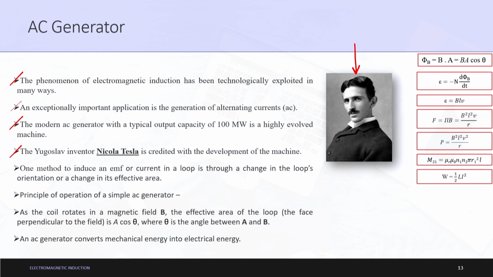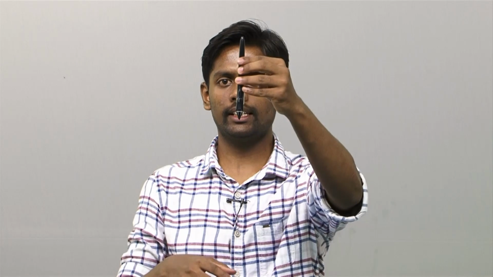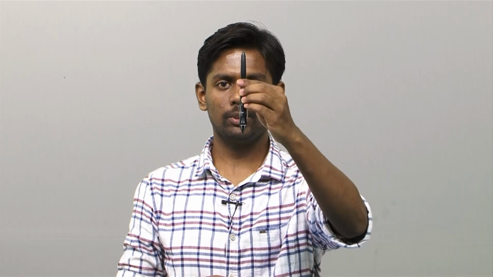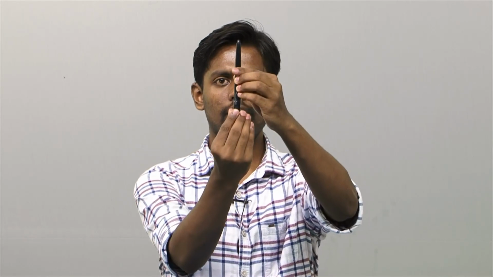One method to induce an EMF, and EMF is nothing but the voltage value, or current in a loop is through a change in the loop's orientation. If we change the orientation, then the angle between B and A changes. Let us say B is acting in this direction and the area vector goes here, then the value of theta is 0, and the flux at that particular time has one value.